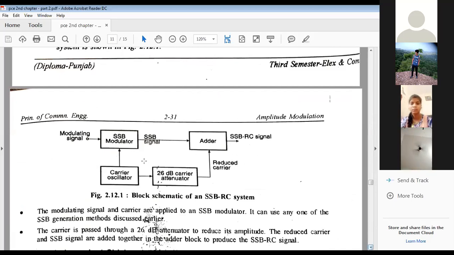Respond to me. Is it visible? Yes, sir. Okay. Look at the various stages of this block diagram.